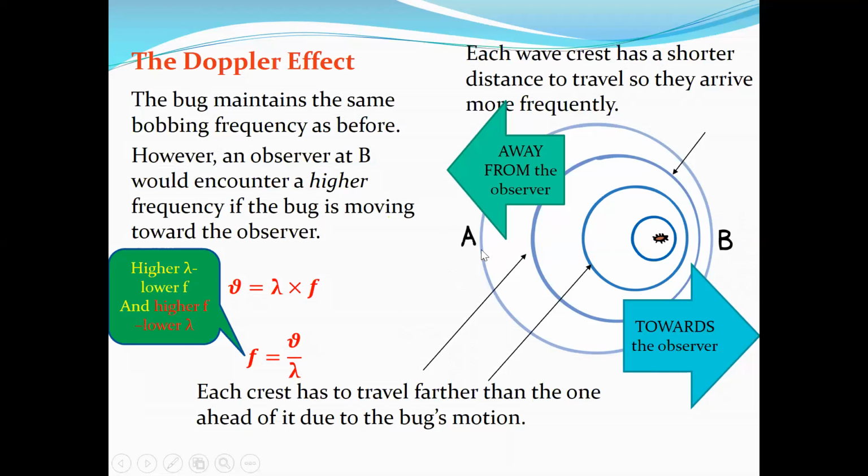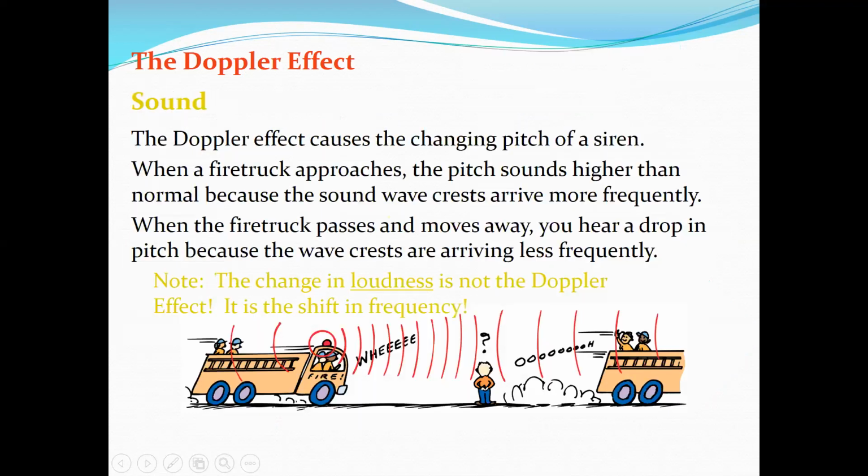And if you are observing from here, when the source is moving away from the observer A, you are going to have longer wavelengths and lower frequency. That is what we call the Doppler effect.